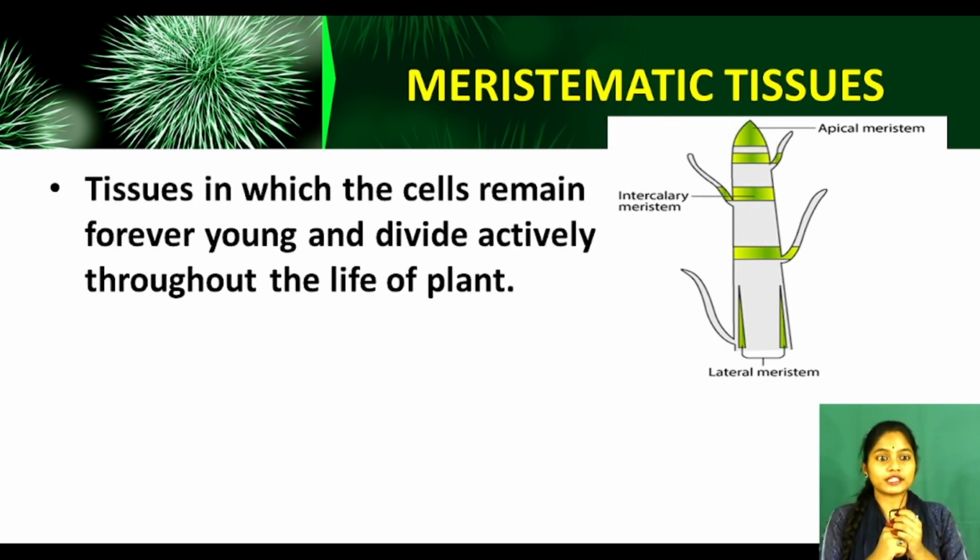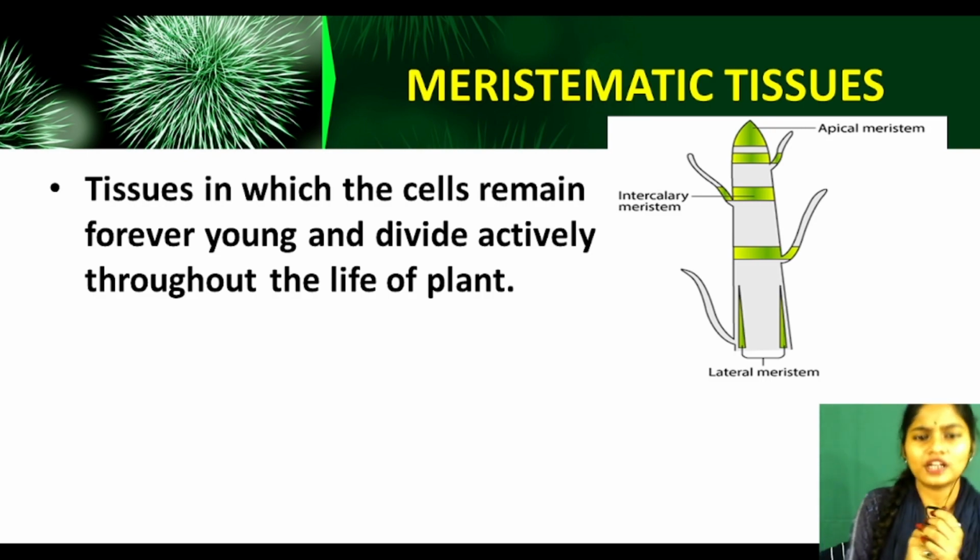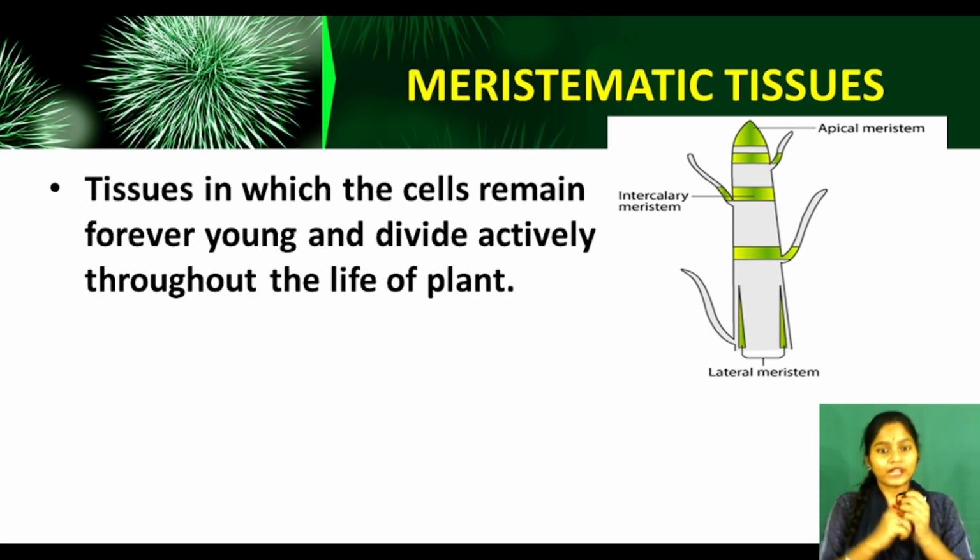Tissues in which the cells remain forever young and divide actively throughout the life of the plant. Can you recall? I have told you that in plants certain areas can grow. So meristematic tissues are the tissues which can grow. They are forever young and they can divide rapidly throughout the life of the plant so that the plant will grow. Okay. How many types of meristematic tissues?